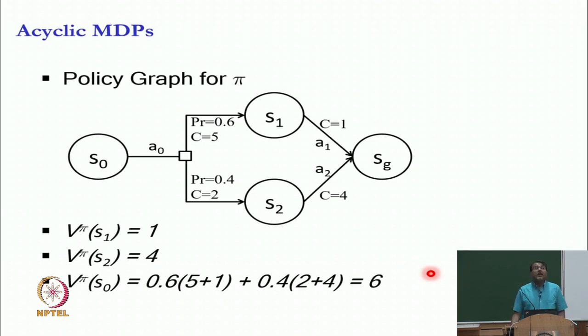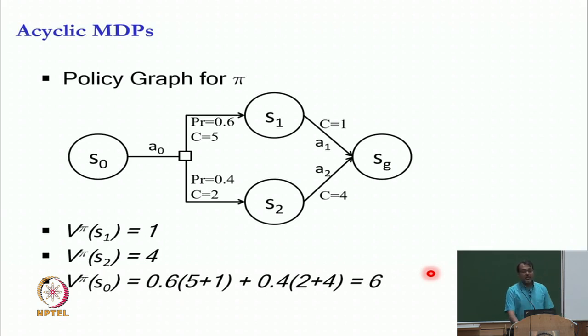This is not very hard. In fact, you can still back up values like in expectimax, and you can get to the policy evaluation for the acyclic problem. However, life becomes interesting when we have a cyclic MDP.